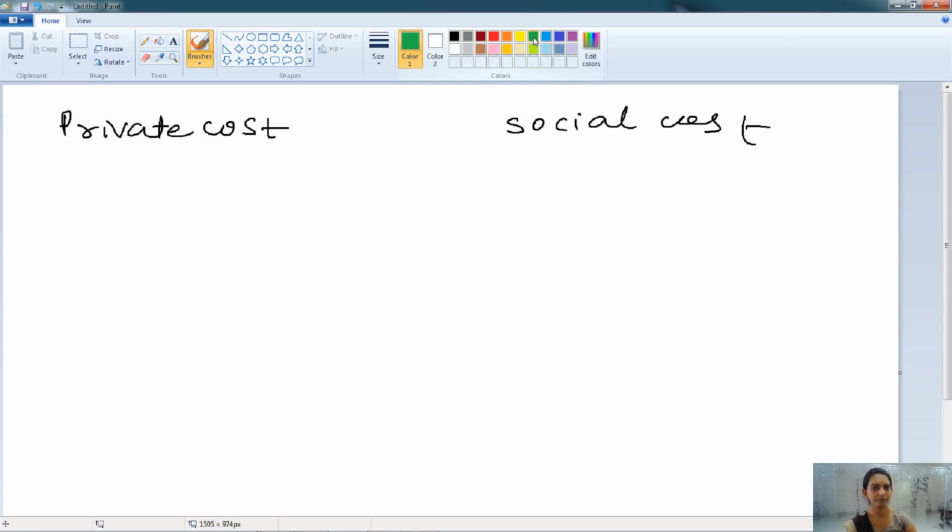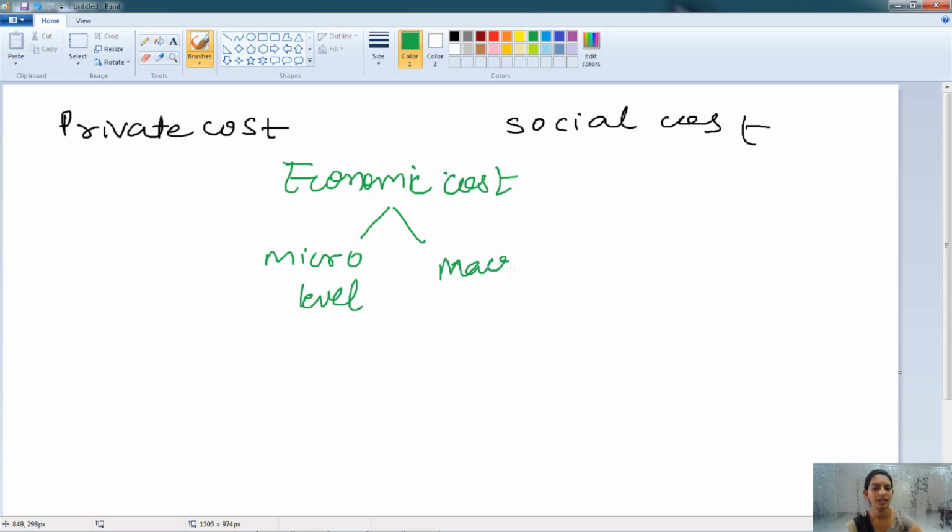Here the economic activity or the cost we can define into the two level, that is the micro level and macro level. Private cost is under the micro level, whereas social cost is under the macro level.